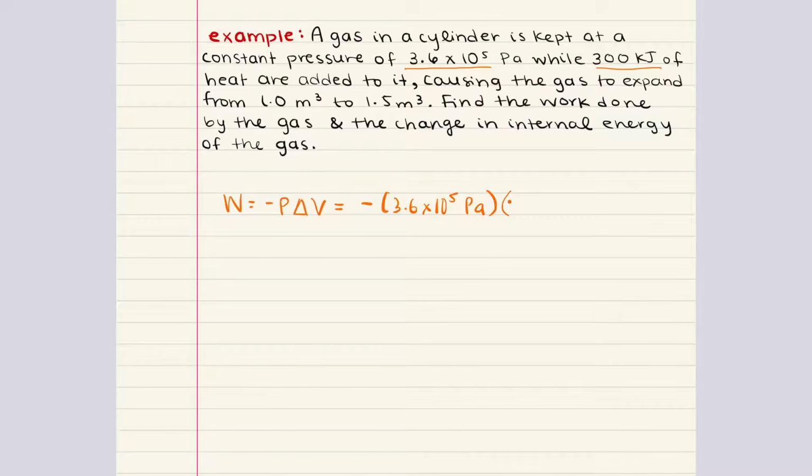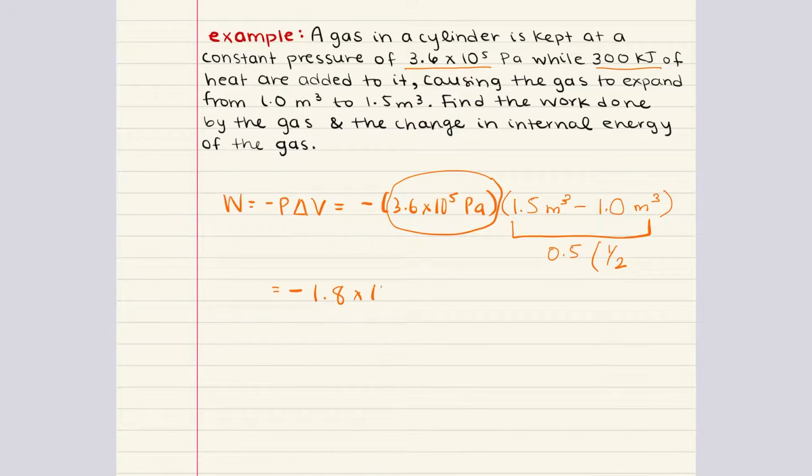And the change in volume is going to be our final volume, 1.5 cubic meters, minus our initial volume, 1 cubic meter. Now this difference gives us 0.5, in other words, 1/2. So we're essentially taking this value and dividing it by half, and that gives us our value for work. It's equal to negative 1.8 times 10 to the fifth power joules.